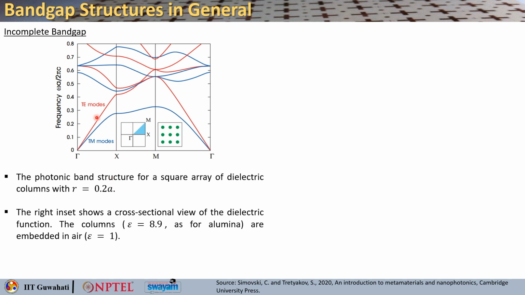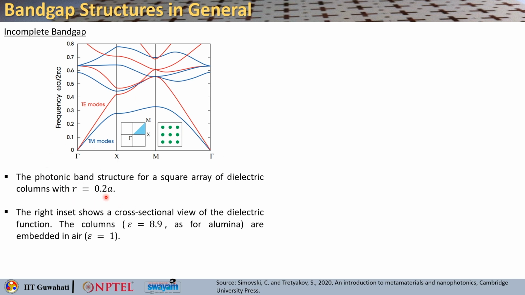And you compute it for TE modes and TM modes. TE modes are shown in red, TM in blue. So, what you can see here, for all the angles or all the directions, the blue lines, there is a gap. So, you get a TM band gap here, okay, but however for TE, there is no band gap because the bands are merging, right.